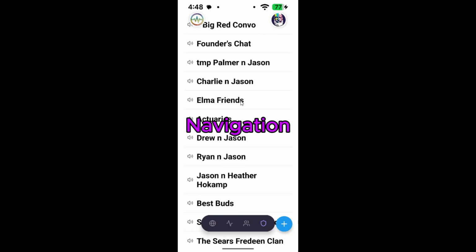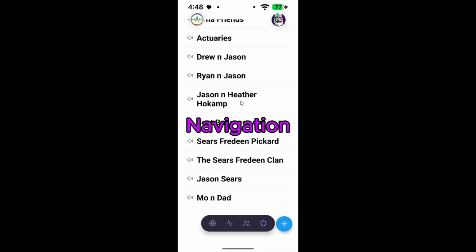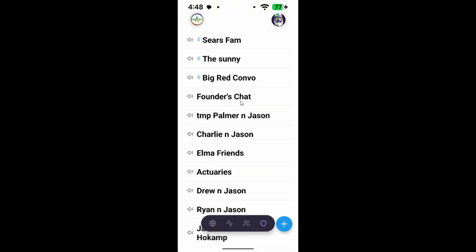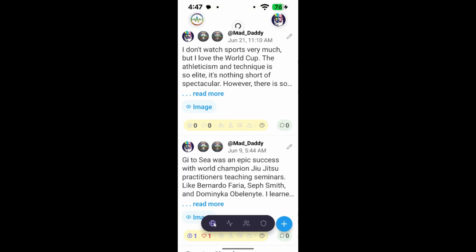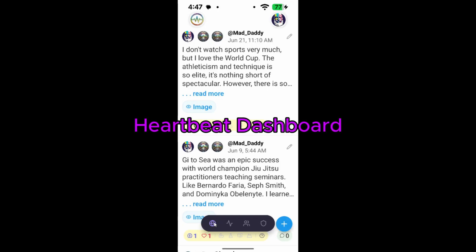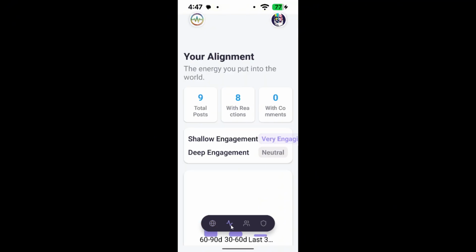Navigation. There are 4 primary tabs in the navigation. The first is the public forum. In the little pill navigation, this is the planet icon. This is where if you post something, anyone can read or see it. The second tab is your connection dashboard. This shows you who you engage with, who engages with you, and what values are the most engaging.